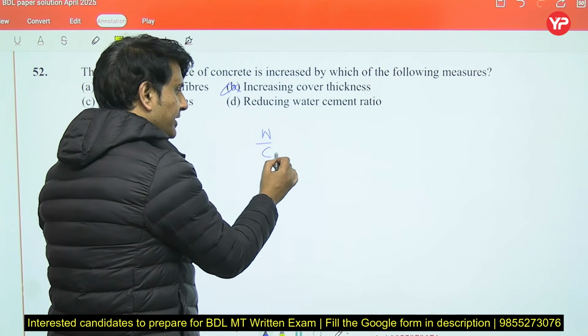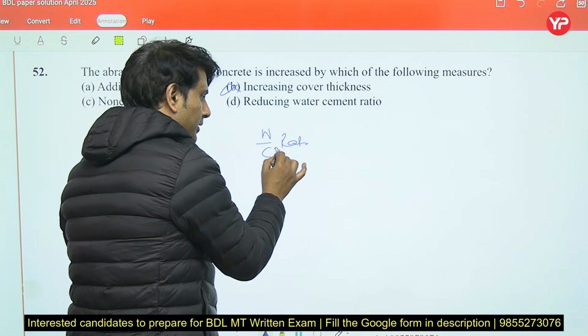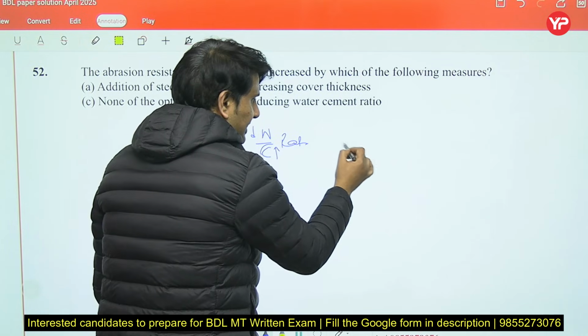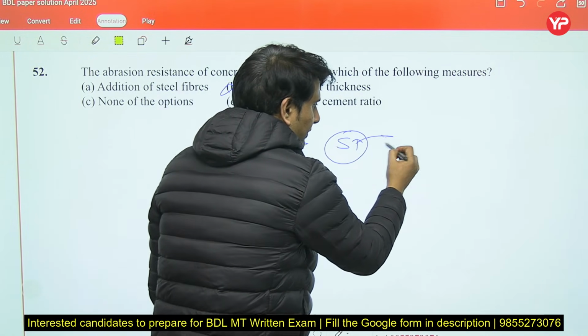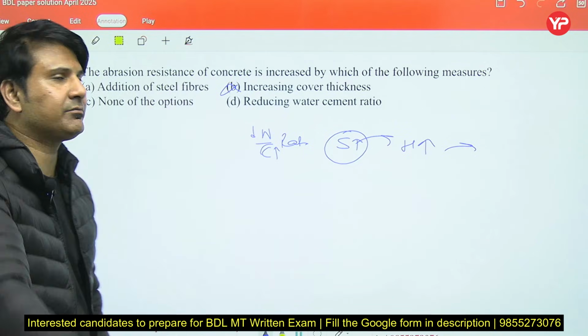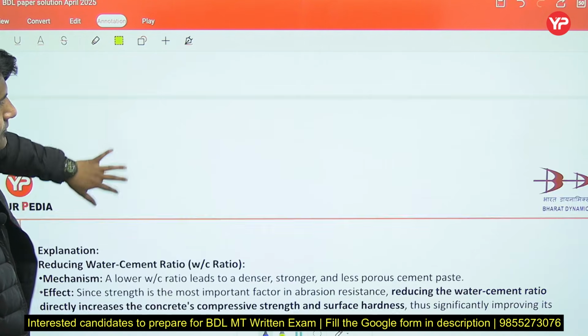Water by cement ratio, it means cement is more and water is less. So if cement is more and water is less, strength will be more. Strength will be more, the hardness will be more. It means that resistance against abrasion will be more. So the right option will be reducing water cement ratio.